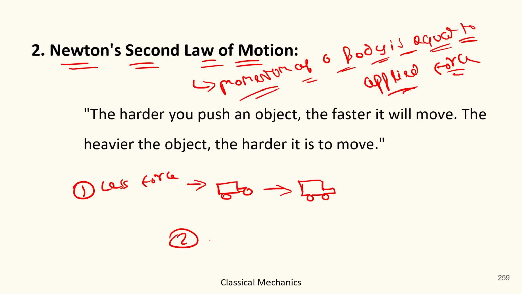In the second condition, more force is applied, then the car moves from this to this direction. So in which scenario does the car cover the larger distance? Obviously in the second case, because this is the case of the second law of motion.